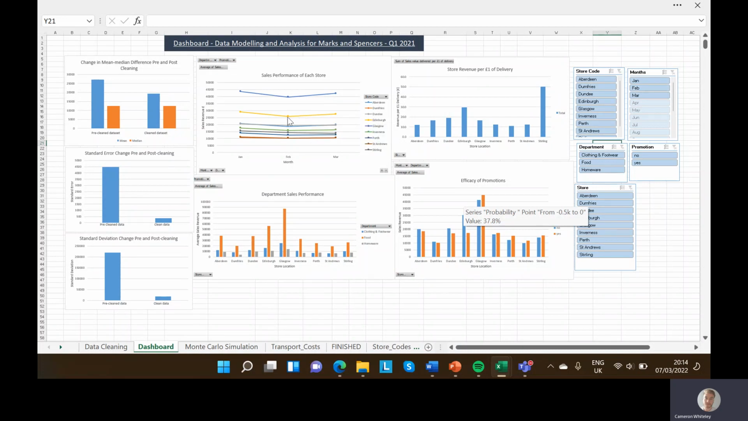Edinburgh is very high. So because of the high profit margins and the revenue generated, Marks and Spencer should focus on increasing sales in Stirling and Edinburgh to make most use of the overall revenue gains, but also profit gains, profitability levels as well.